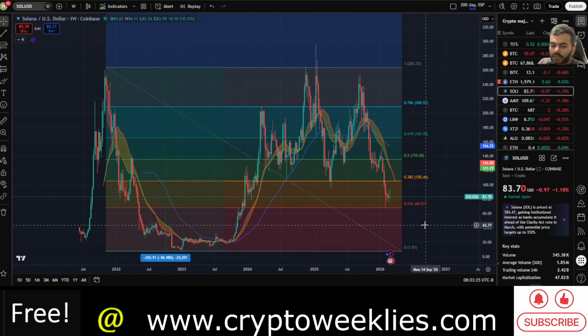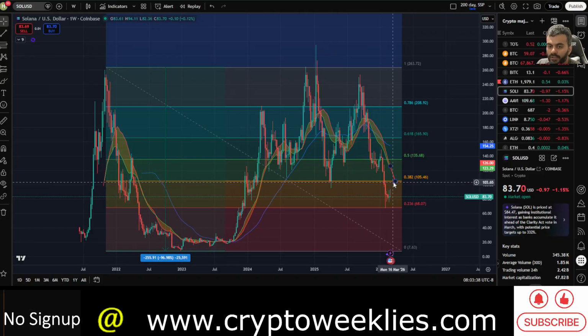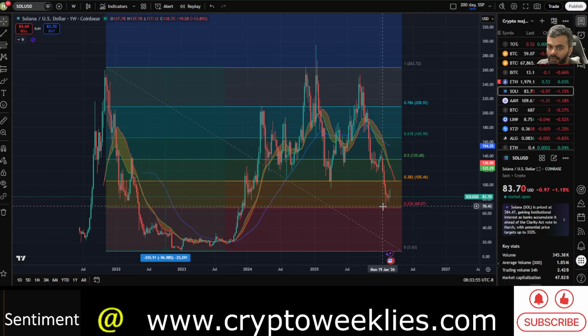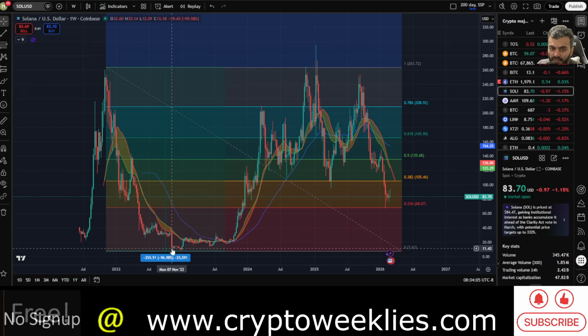So what could Sol do in the short term? Using this analysis, price could rally if there is positive seasonality in March. In the next 2 to 3 weeks, price could rally to around $105. If not, if there is a correction, the first level of support is the one that already proved some support. There could be a double bottom over here, like there was a double bottom from that November 2022 bottom to the January 2023 bottom.